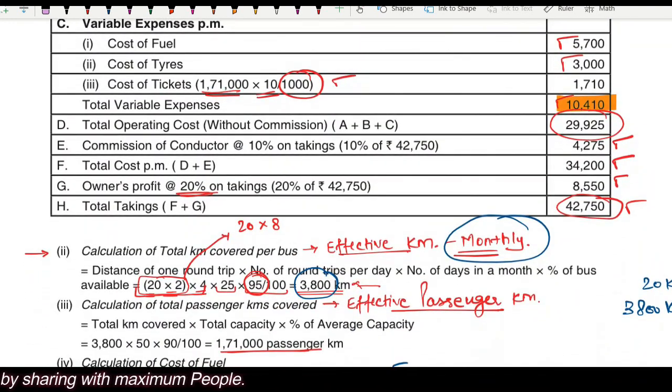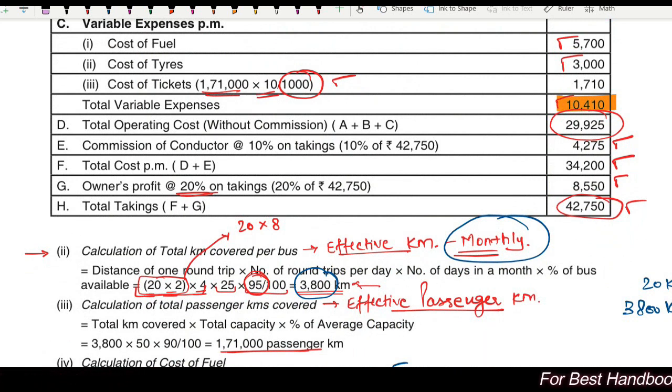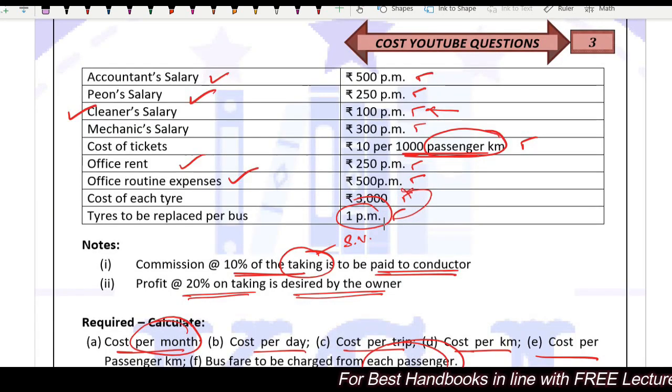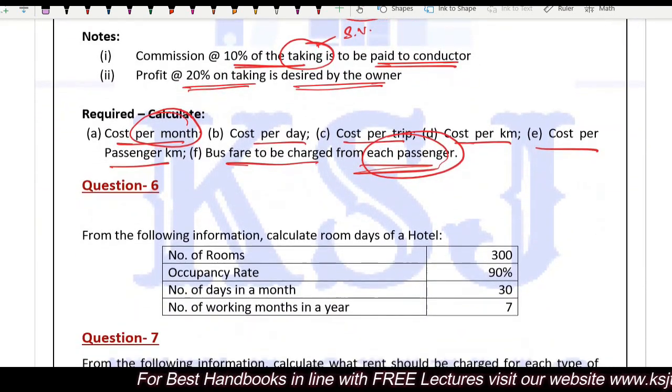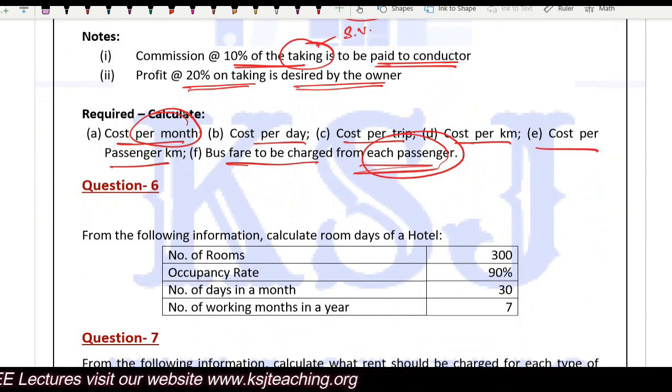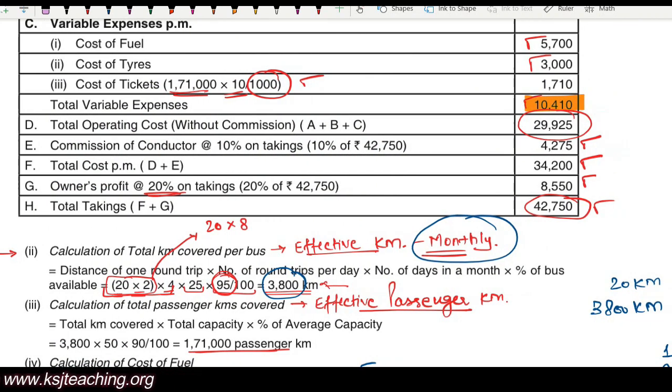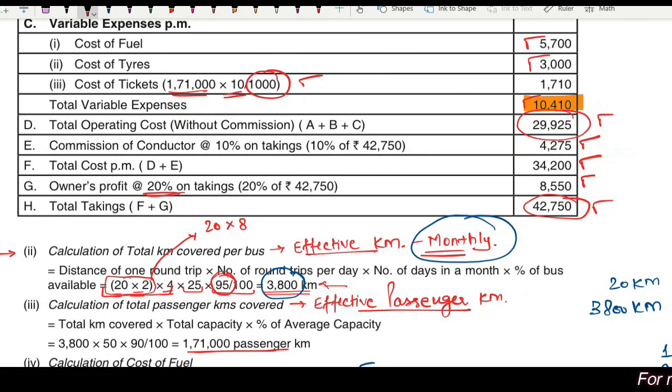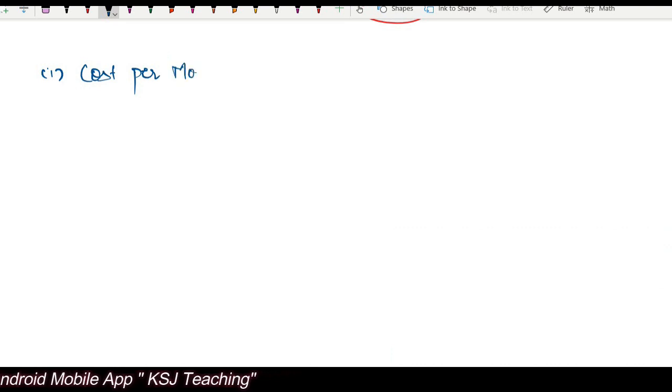So this is how the total takings will be calculated. Now the requirement of the question was calculate the cost per month. What is the monthly cost? Monthly cost is this much. 34,200. This is the total cost per month. 34,200. I'll write it here. So the first part is cost per month. If he is asking for cost per month, that is 34,200.